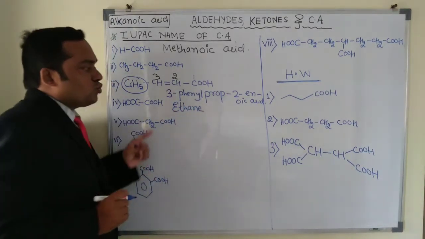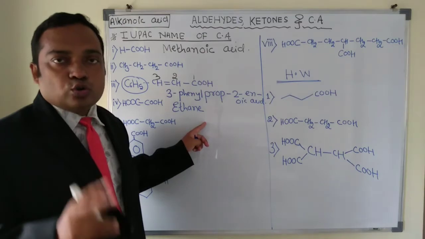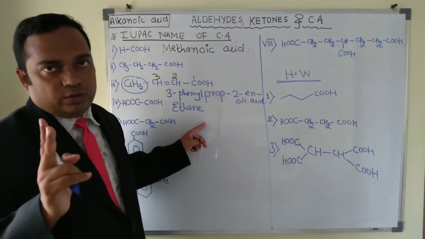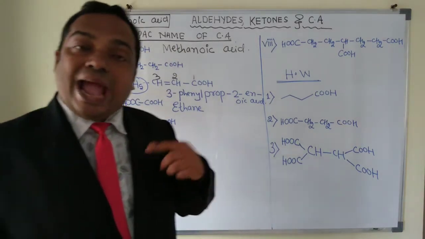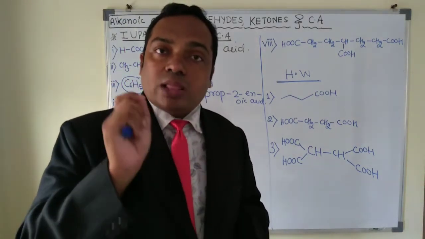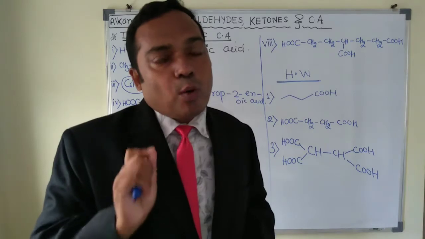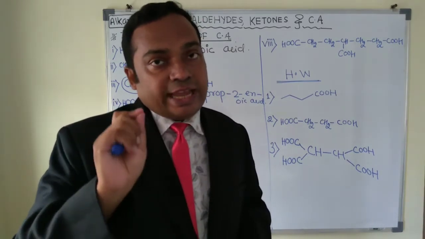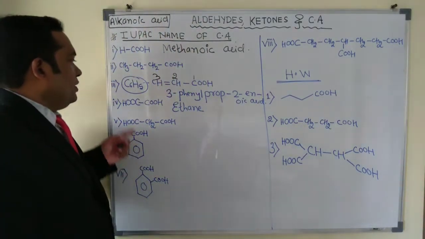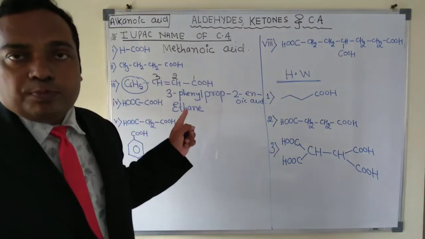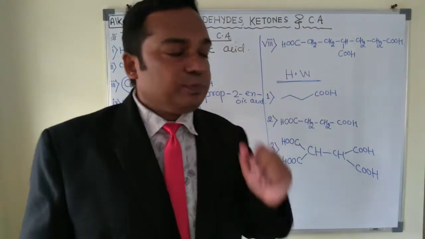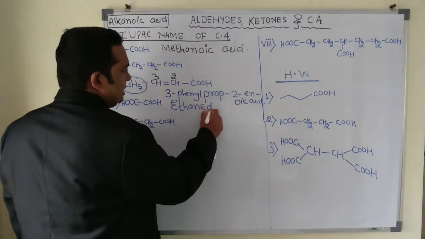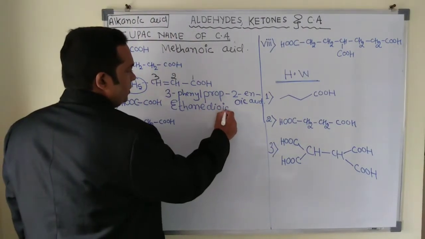Don't drop the E in the case of two carboxylic acids. We drop the E and write alkanoic acid when we have one carboxylic acid in the given compound. But in the case of two carboxylic acids, we do not need to drop the E. We write ethane as it is. So, ethanedioic acid.